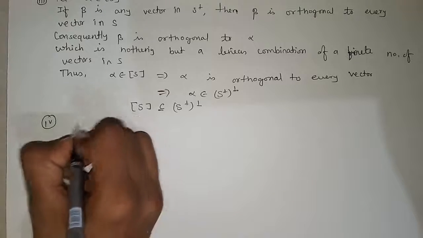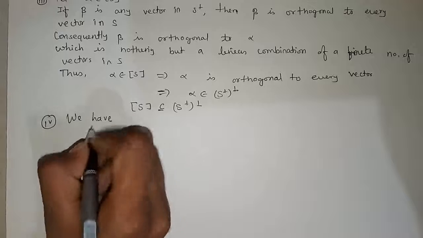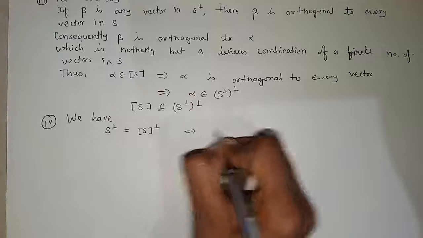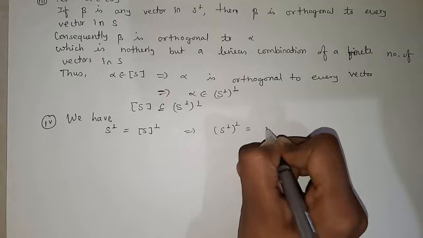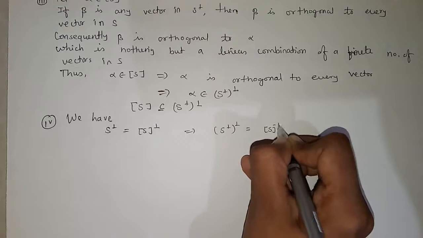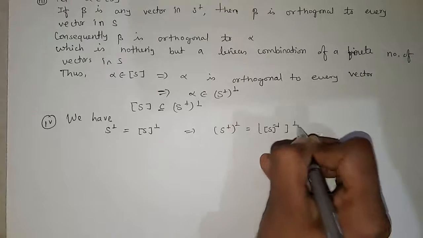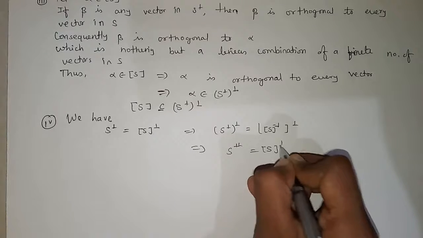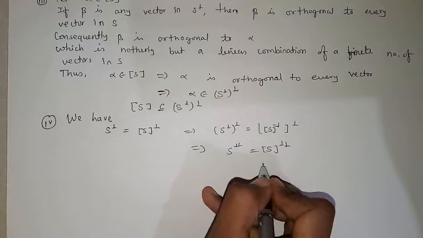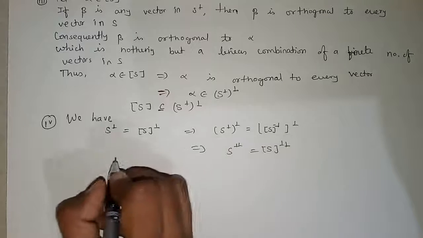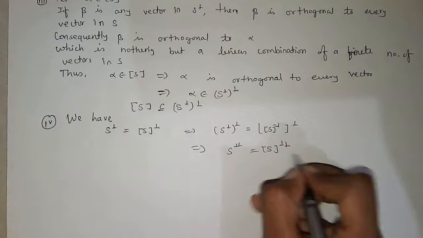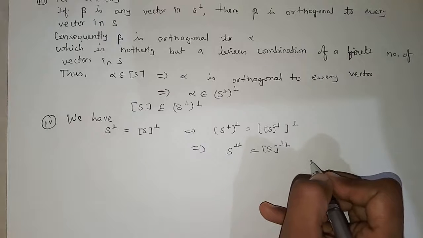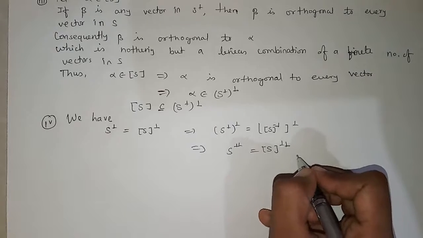Now for the fourth one, we have S complement is equal to the complement of the spanning set of S. This implies S double complement is equal to the complement of the complement of the spanning set of S. And we know that the spanning set of S is a subspace of V, and if V is finite dimensional and W is a subspace of V, then W is equal to W double complement.